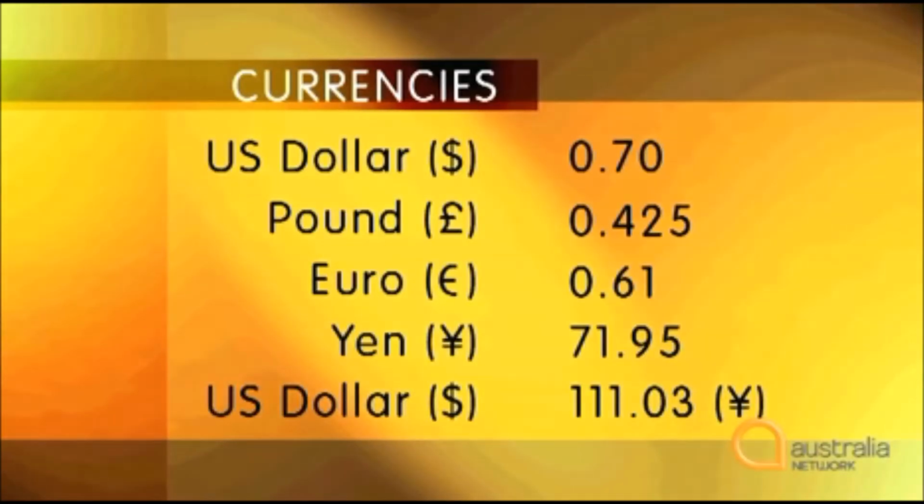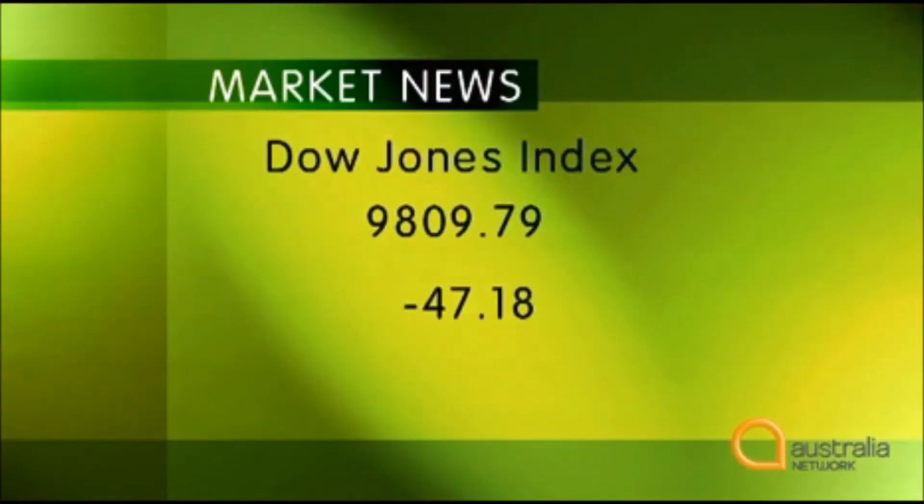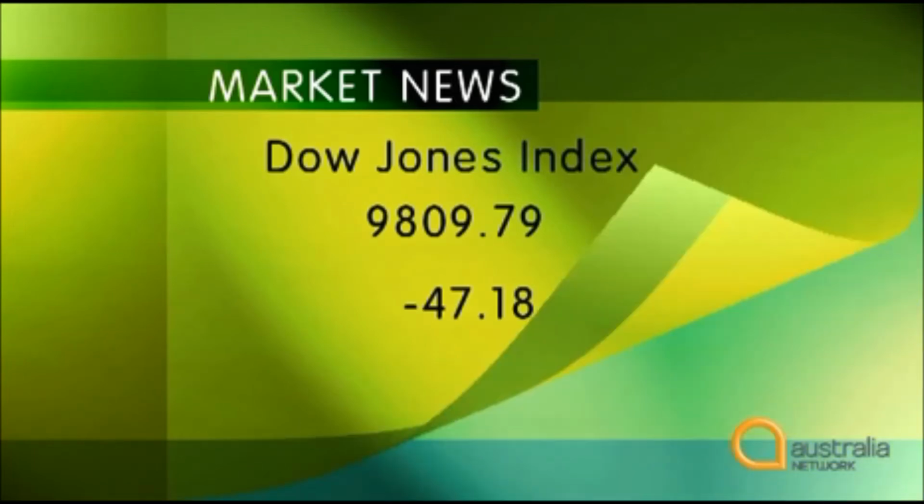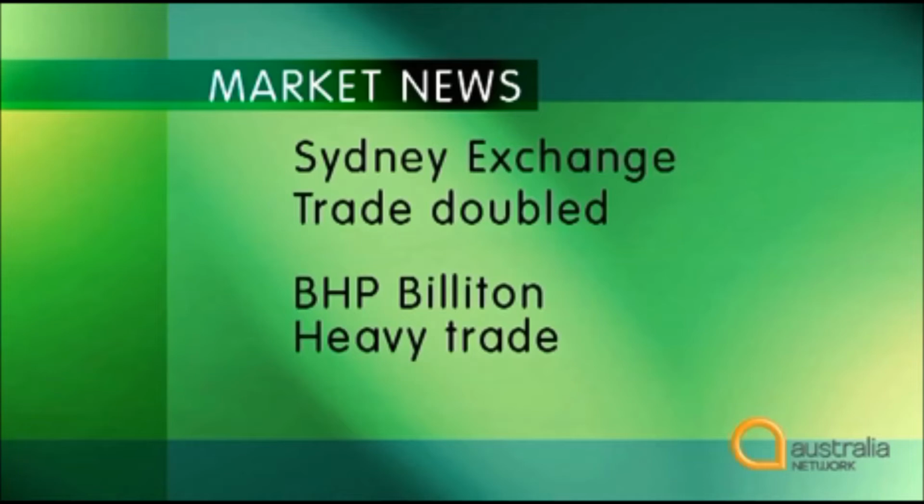902.308. Listen again. Against other currencies, however, the trend is a little different, falling against the pound, closing at 0.425, a slight drop on yesterday, and 0.61 euros. The yen is also strengthening at 71.95 and considerably higher against the greenback at 111.03 yen. The Dow Jones Index closed today at 9,809.79, a fall of 47.18 on yesterday's trading. The Sydney stock market doubled its trading yesterday, with BHP Billiton trading heavily.